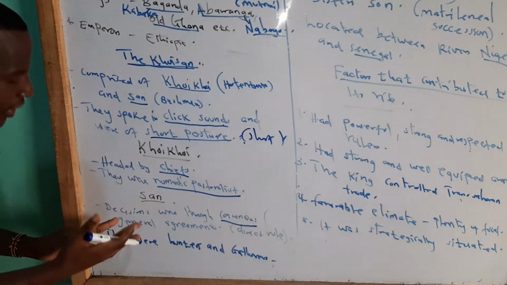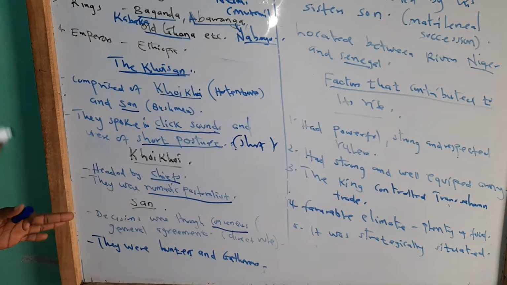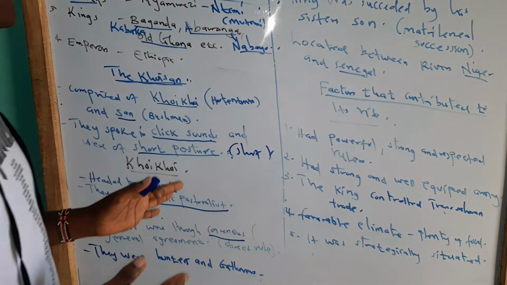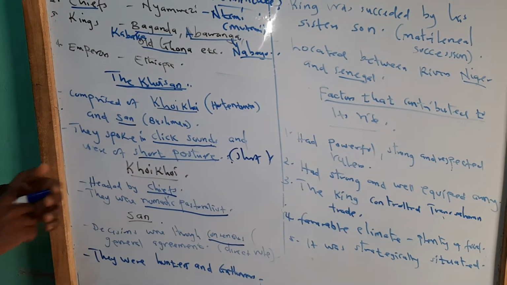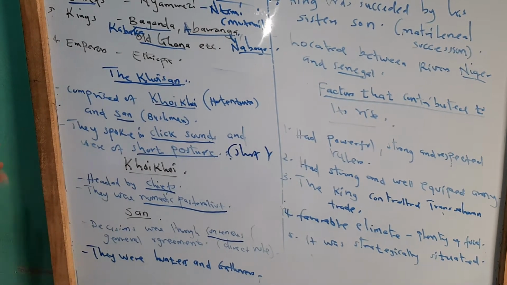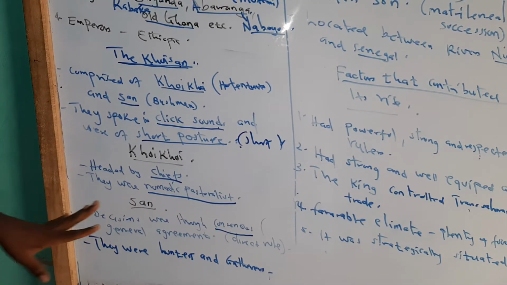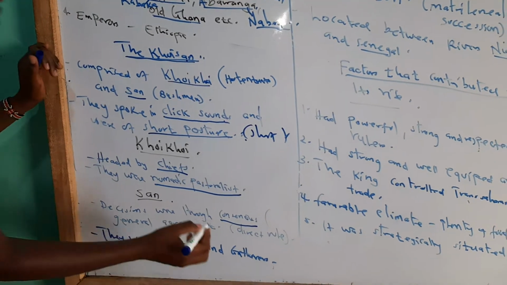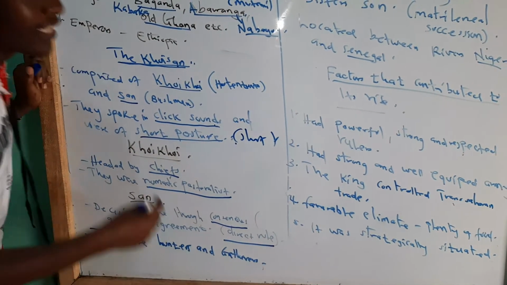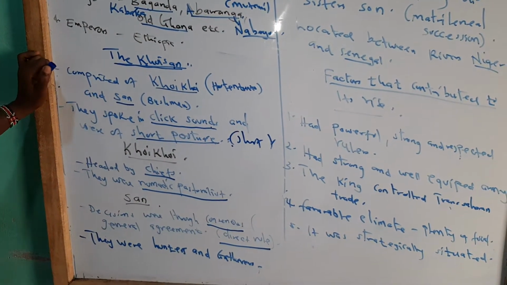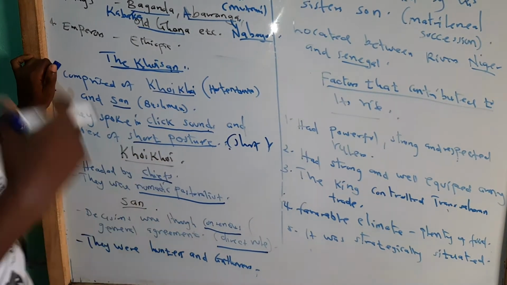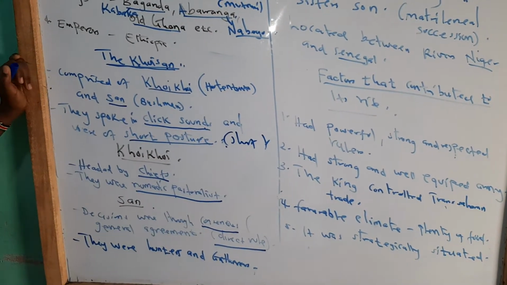They were supposed to agree on certain issues so that it could be taken as a rule or a law among the San. So this one is where we say it was direct rule. They directly participated in the decisions that affected the community.